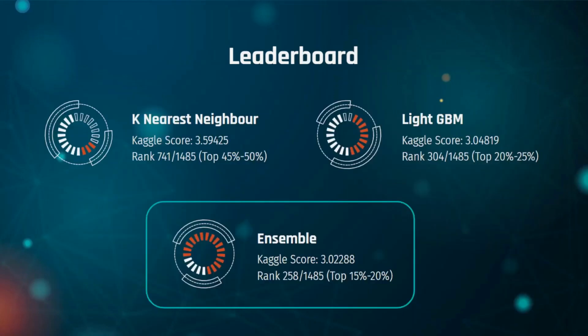With ensemble learning, we were able to achieve our best Kaggle score result of 3.022 compared to just using the KNN model or LGBM model. We managed to rank 258 out of the 1,485 teams, achieving top 15 to 20% of the leaderboard.